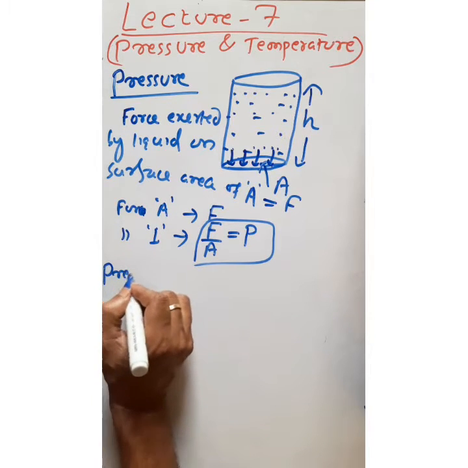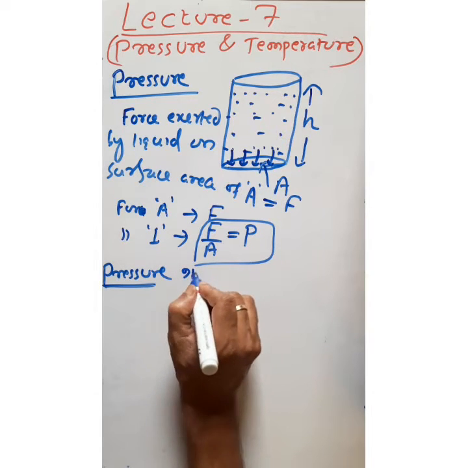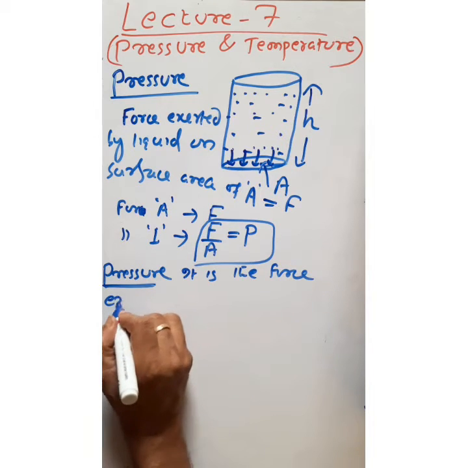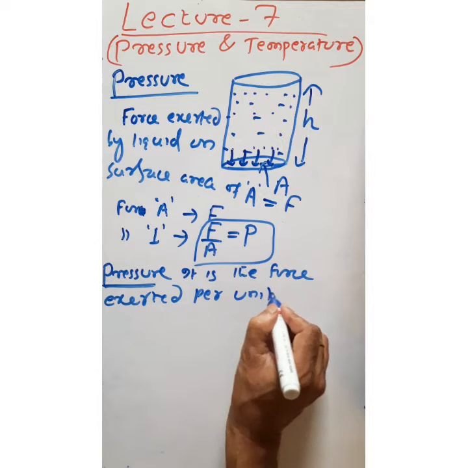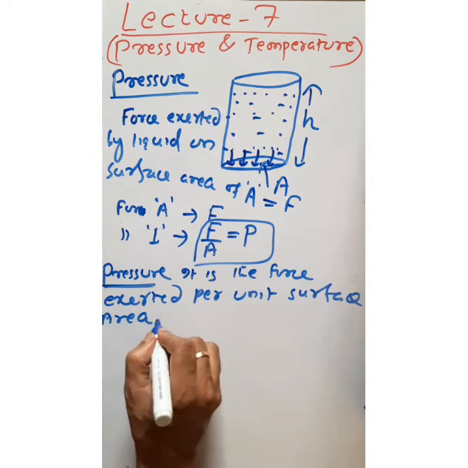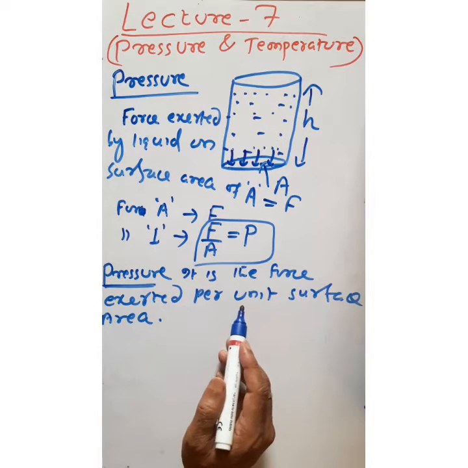Then how will you define pressure? Pressure is nothing but the force exerted per unit surface area. So this is the definition of pressure.